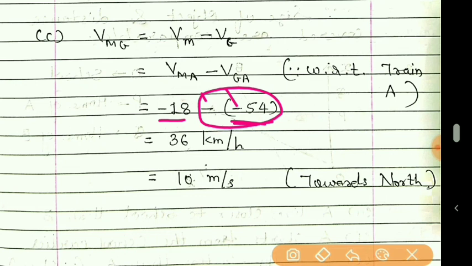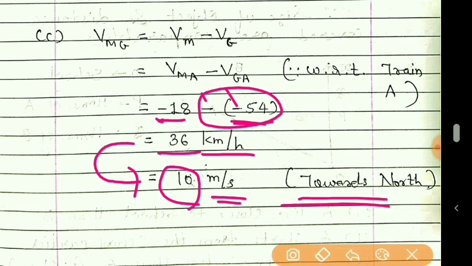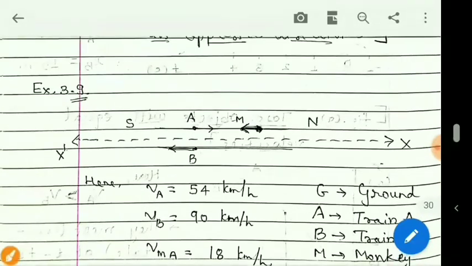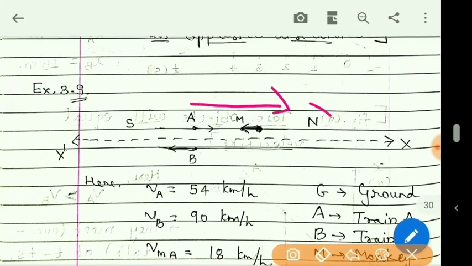So 54 minus 18 is 36 km per hour. Converting this into meter per second, we get 10 meter per second towards north. Why towards north? Because this 10 is obtained to be positive. Positive means towards north direction.